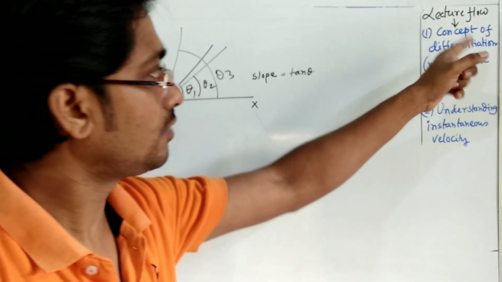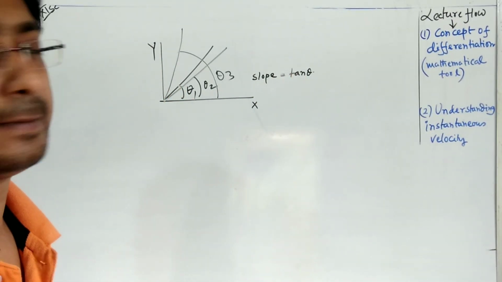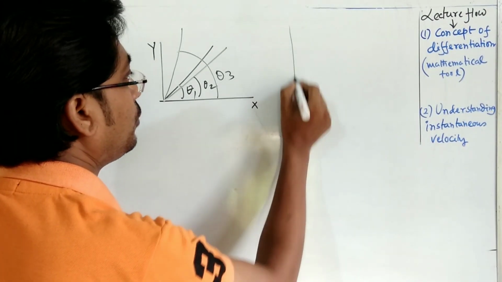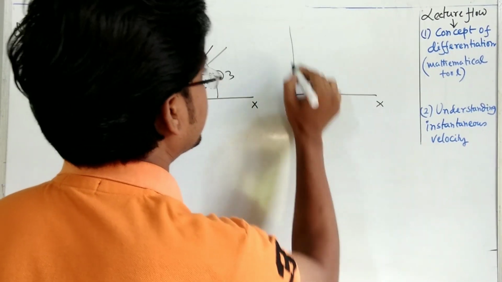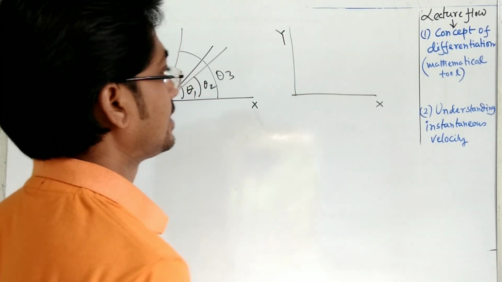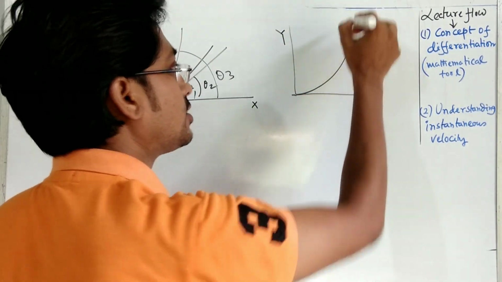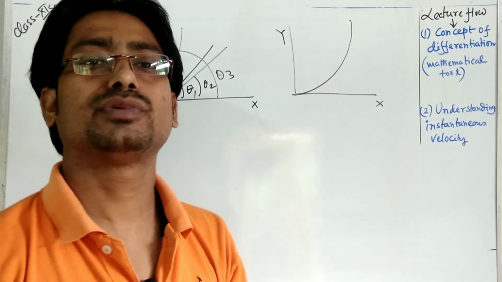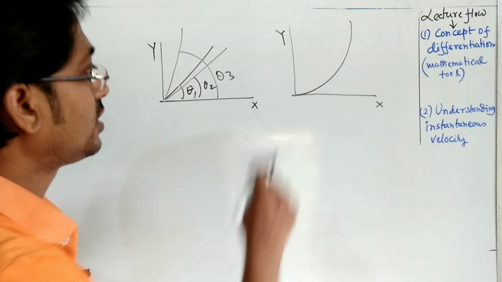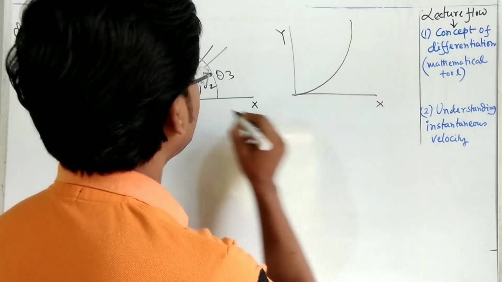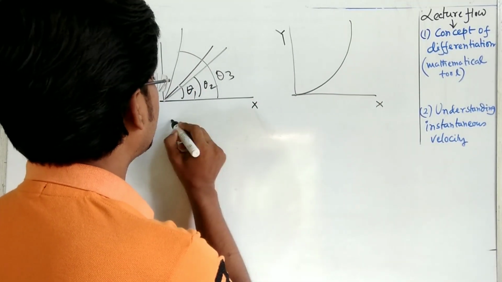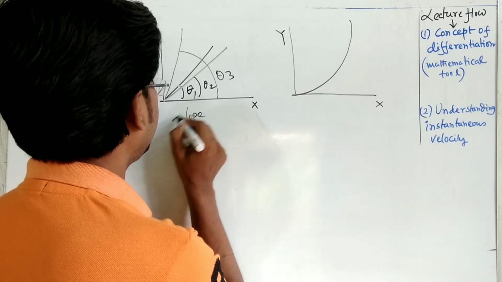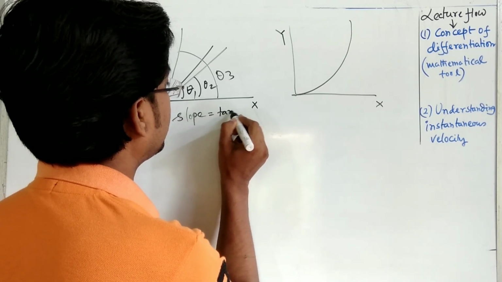If you want to understand the concept of differentiation, this slope is very necessary. Then if we draw an x-axis and this y-axis, the graph may be a curved line or a straight line, whatever it may be. Suppose in this case, what will be the slope? Here the slope we have written is tan theta.